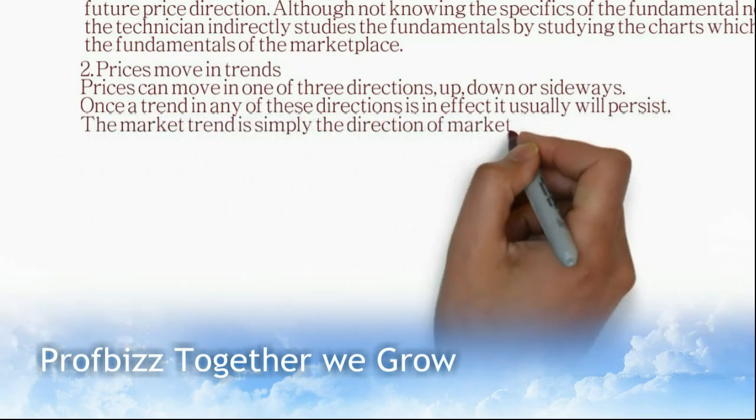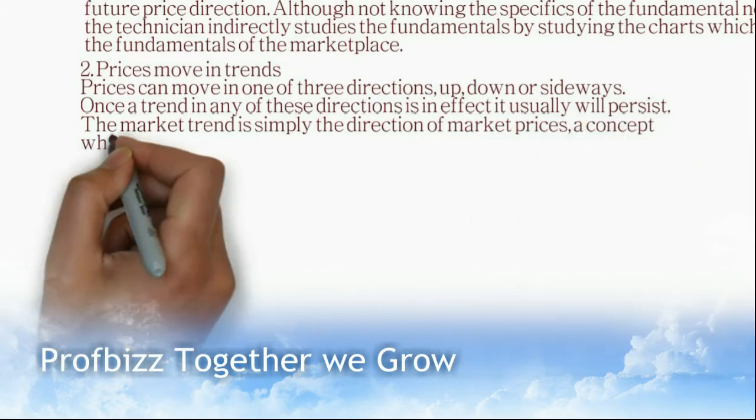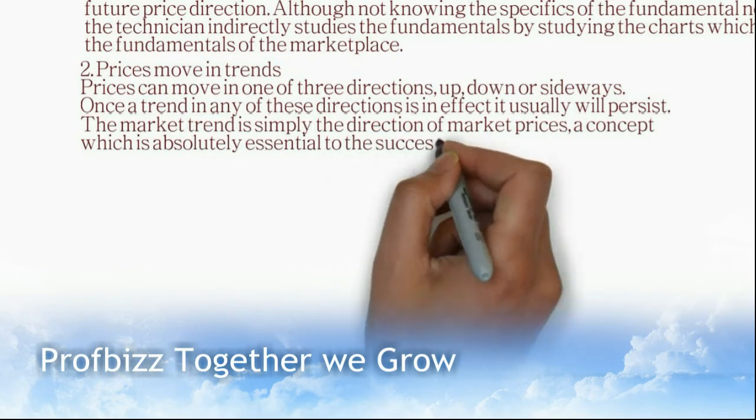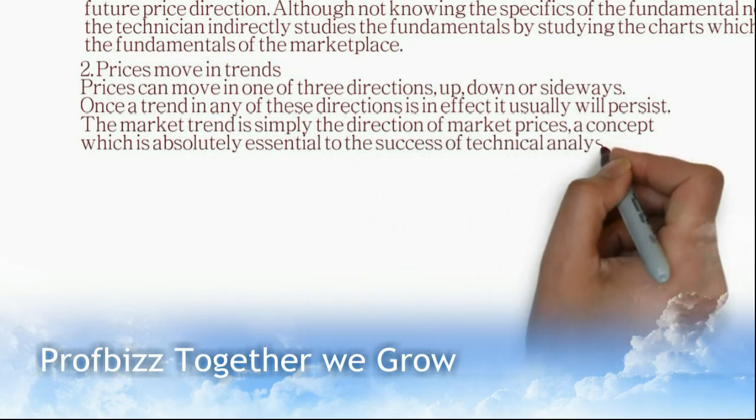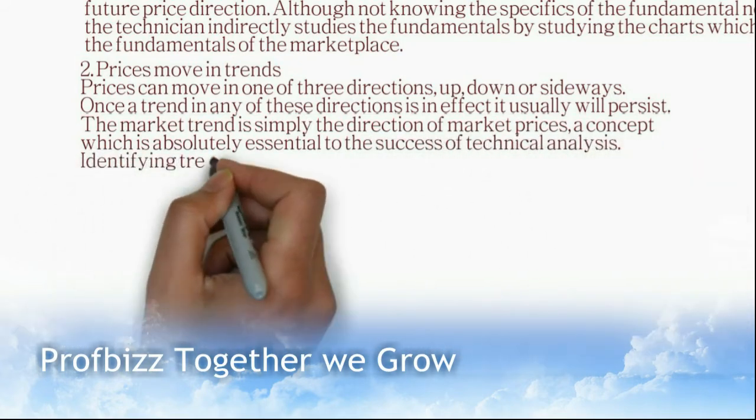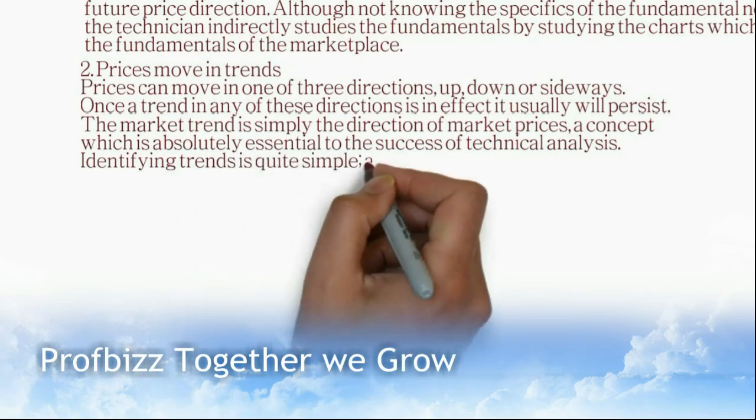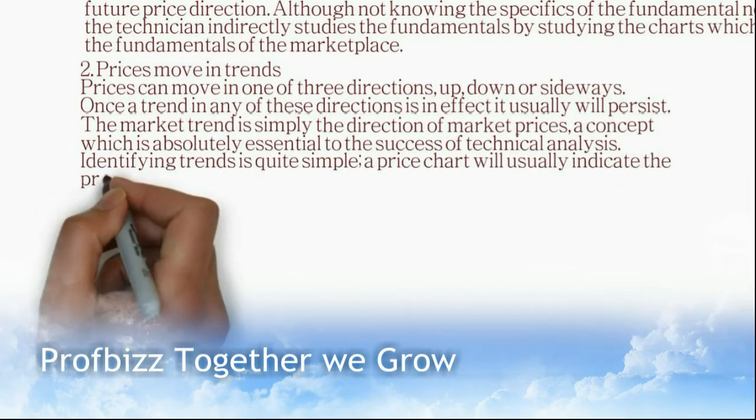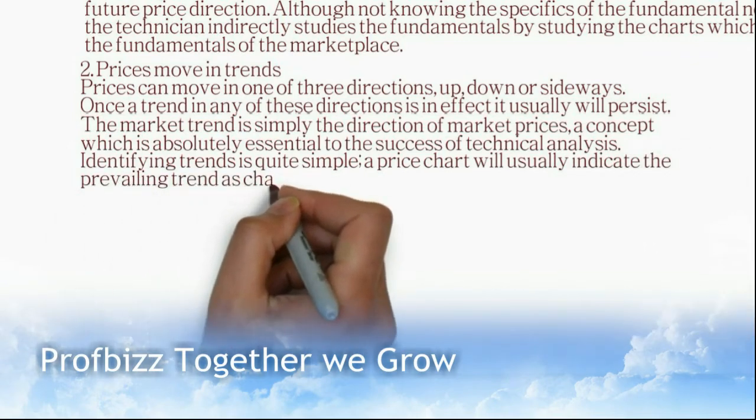Identifying a trend is quite simple. The price chart will usually indicate the prevailing trend, as characterized by a series of waves with obvious peaks and troughs. It is the direction of these peaks and troughs that constitutes the market trend.